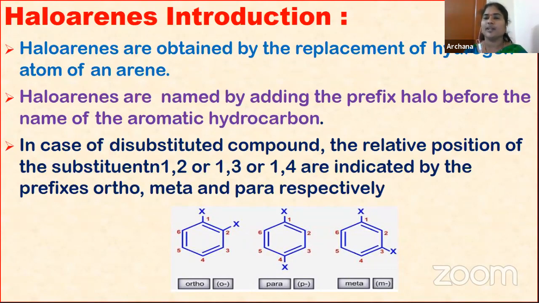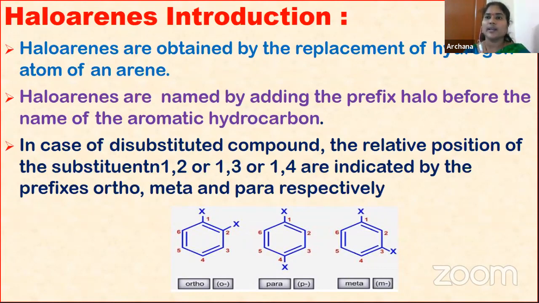Here, similarly, if the hydrogen atom in a hydrocarbon, if it is an aromatic one, is replaced by the halogen, then haloarenes are formed. Clear, children? Replacement of hydrogen in a hydrocarbon by a halogen results in haloalkanes or haloarenes.